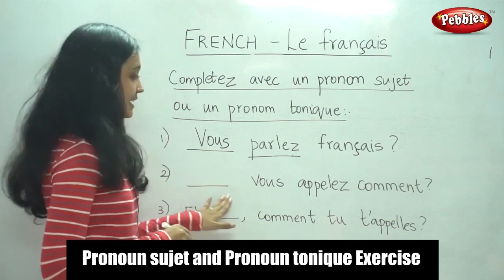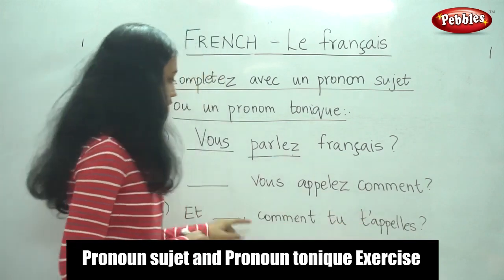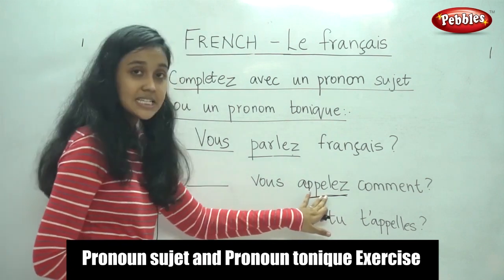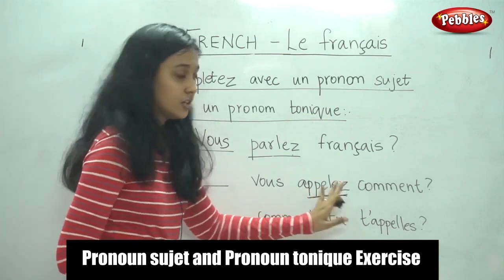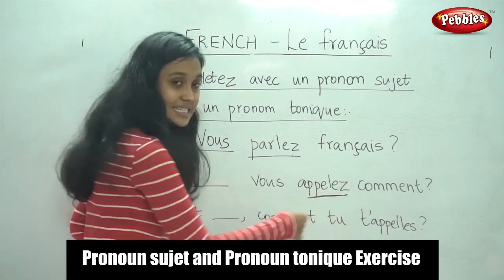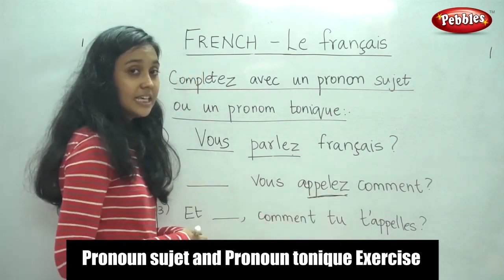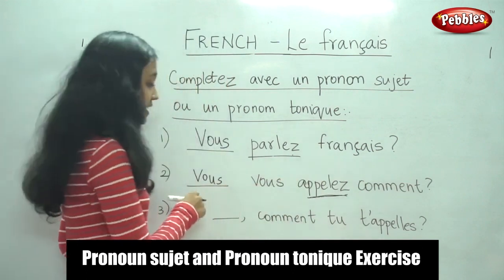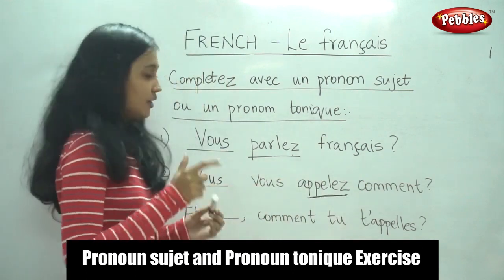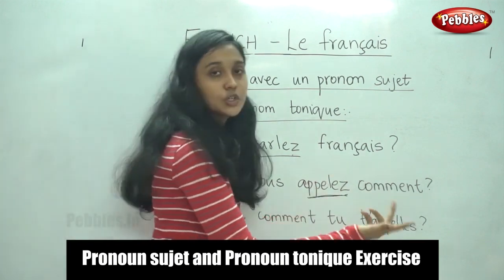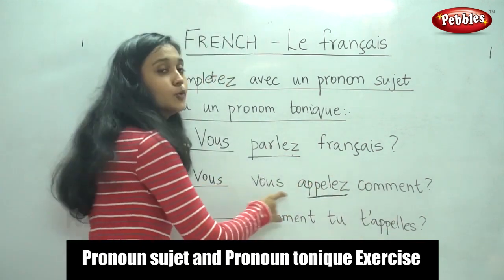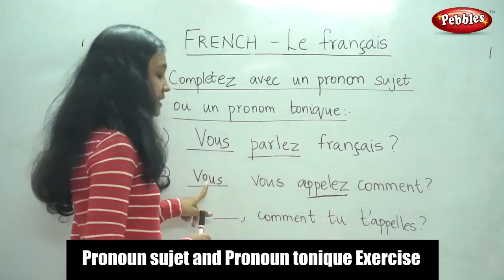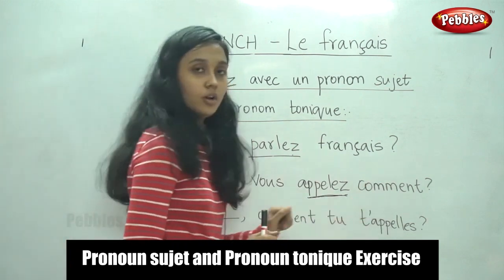In the next sentence is dash vous appelez comment? So, here also it is ending with EZ. This is the verb appeler. So, since it's ending with EZ, what would be the subject pronoun here? It would be vous. Vous appelez comment? It means, what is your name? If you translate it, it is, what do you call yourself? Or what is your name? Vous appelez comment? So, the first sentence is, vous parlez français? The second is, vous appelez comment?